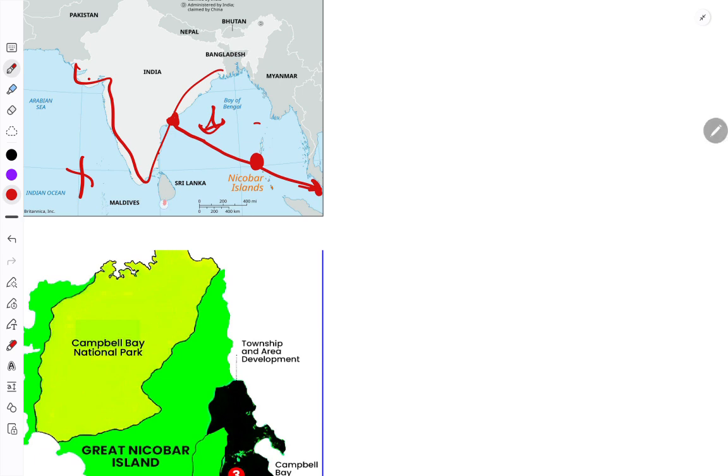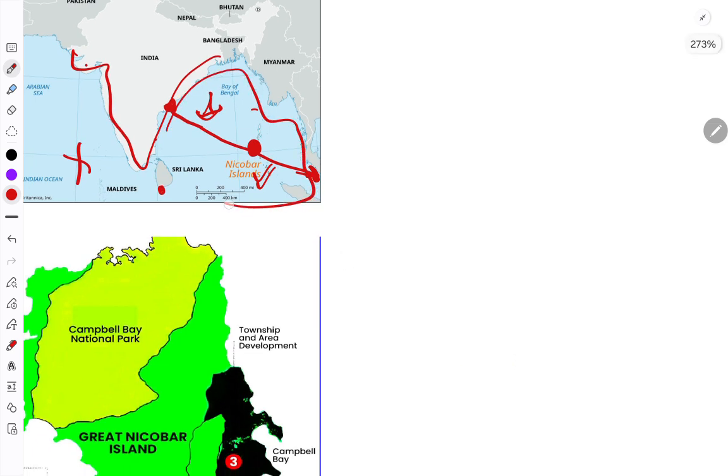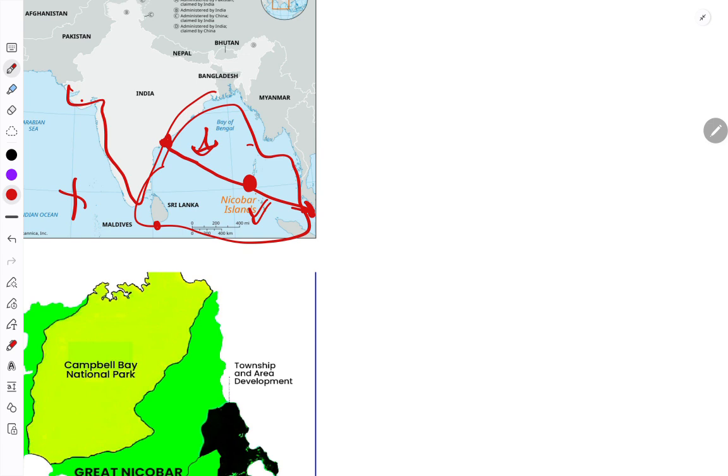Currently we are dependent on Sri Lanka for our transshipment. So this is strategically very important because it is at the center of the Indian Ocean region. From here we can counter China, and this whole region can be under our control. It is also economically very important because it will provide transshipment facilities, right? So this project is very important strategically and economically.